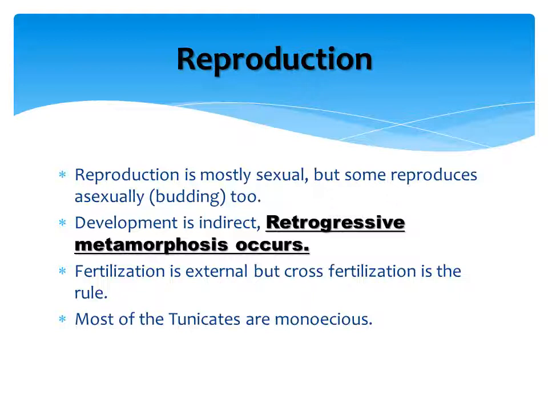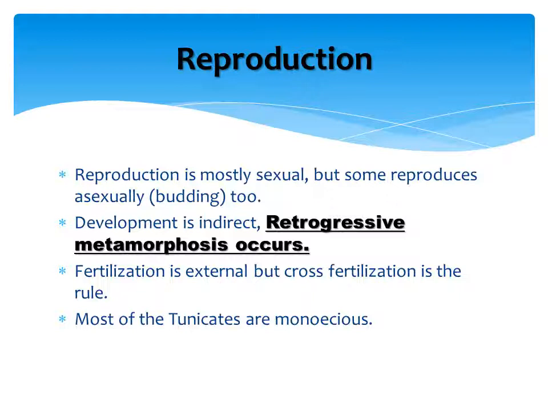Retro means backward, opposite. Retrogressive, progressive, opposite words. Retrogressive metamorphosis. Usually in case of metamorphosis, the larva changes into the adult so that the adult is far more advanced than the larval form.